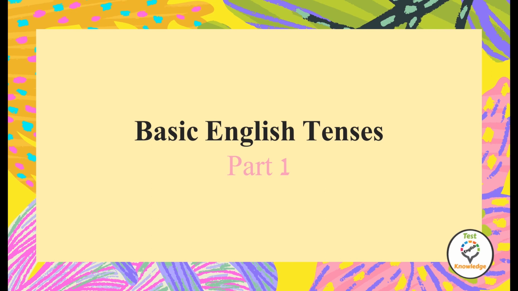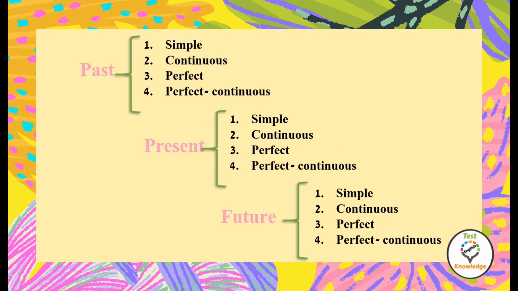Today we're going to talk about basic English tenses. Let's get to it. This is the general overview of all the tenses. As you can see, we have the three basic times: present, past, and future.